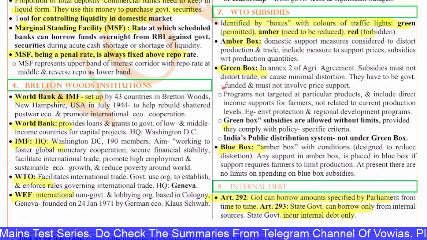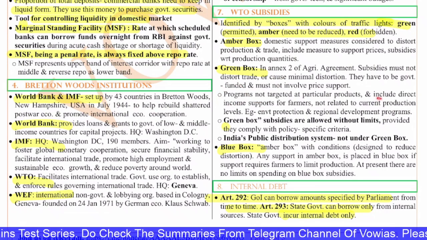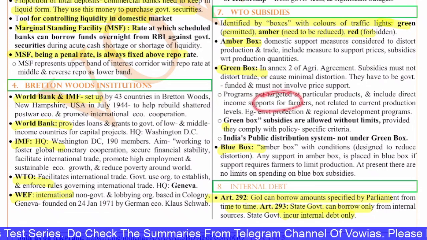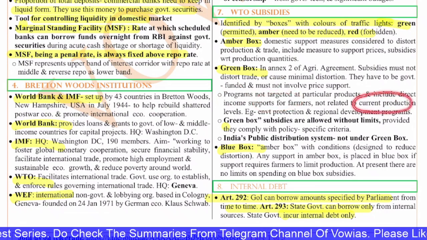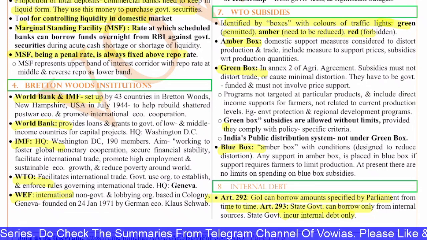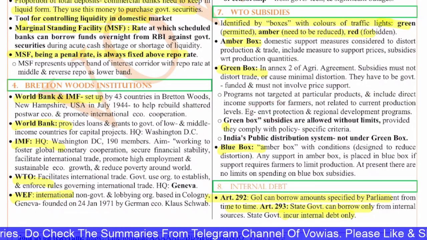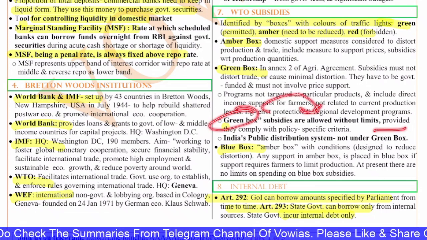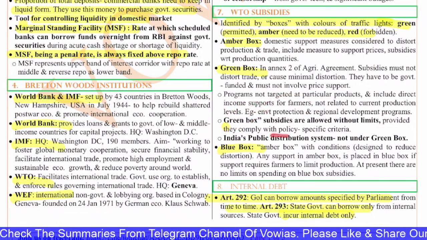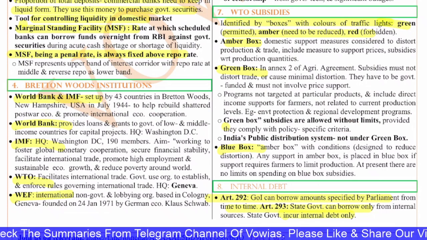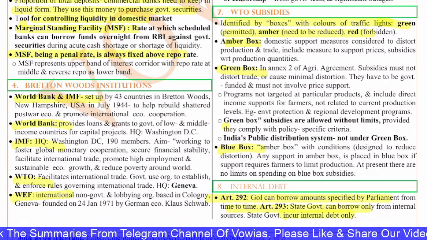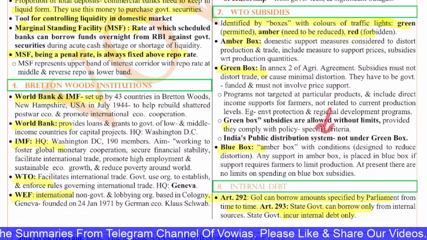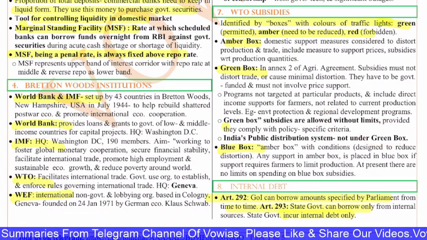These programs are not targeted at particular products and include direct income support for farmers not related to the current production levels. Examples are environment protection and regional development programs. Green box subsidies are allowed without limits provided they comply with the specific criteria. The PDS, basically the public distribution system, does not come under green box.